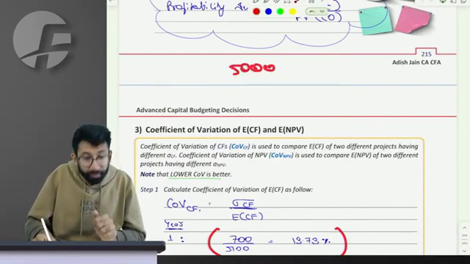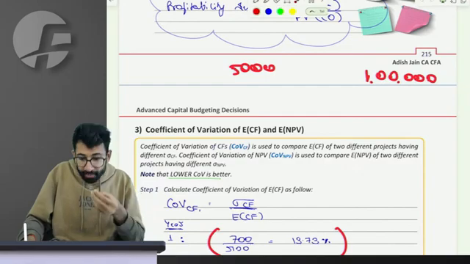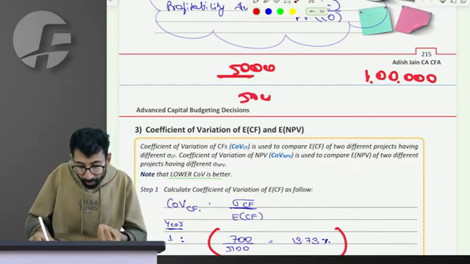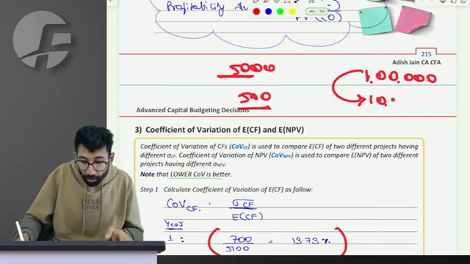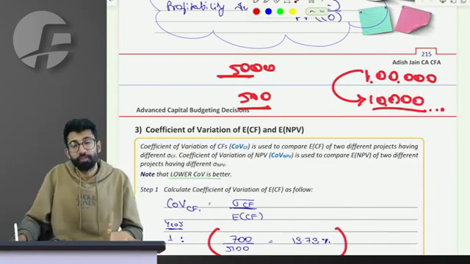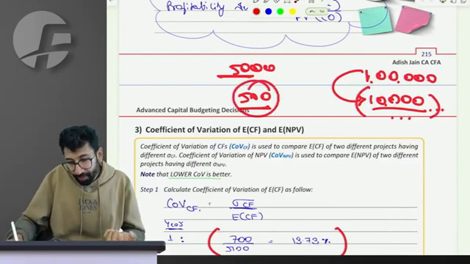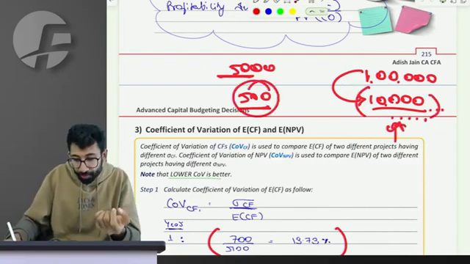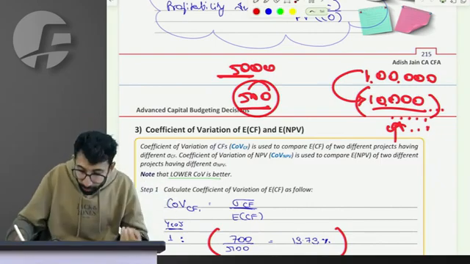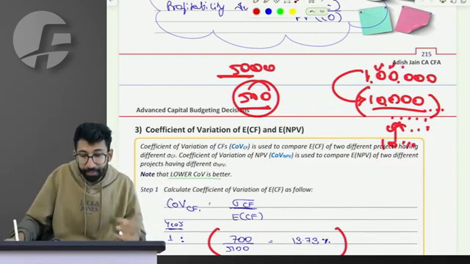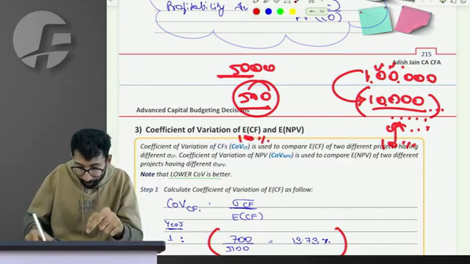One project has 5,000 rupee cash flow, another project has 1 lakh rupee cash flow. Something whose value is only 5,000 may deviate by 500, but something which has a bigger value, automatically the amount of deviation will also be bigger. So only by comparing 500 and 10,000 we cannot say this is more risky. 10,000 is the deviation on a bigger cash flow of 1 lakh rupee, which is also a 10% deviation, 10% of the amount of cash flow in both cases.